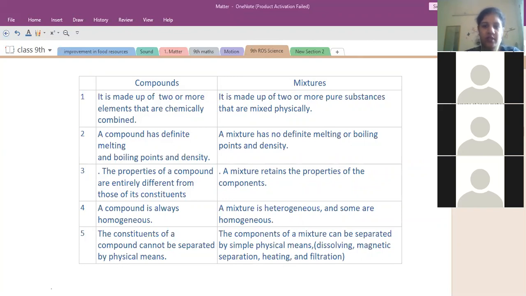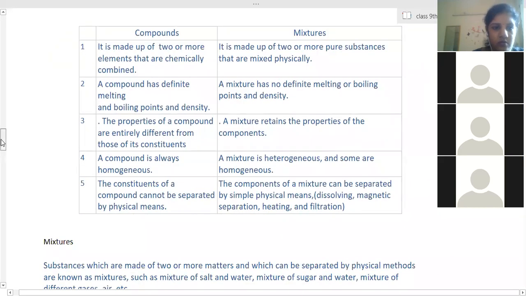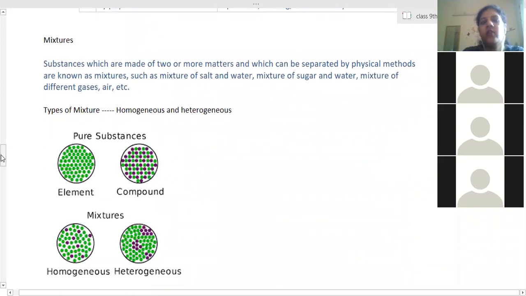Okay, fine. So next we have to turn to the part of mixtures now. Mixtures we have to learn in detail. Compounds part, this is all you have to learn about compounds, and next we go through the mixtures.